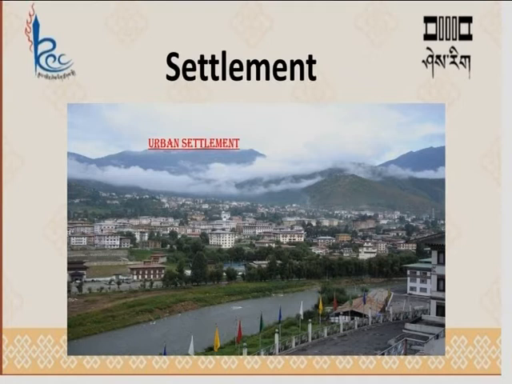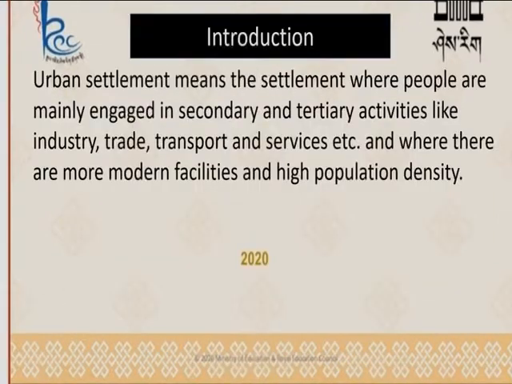Very interesting, right? Beautiful houses, nice environment, good motorable roads, good facilities, better medical facilities. This is what we call urbanization. So let's define what is meant by urban settlement, right? What is meant by urban settlement?